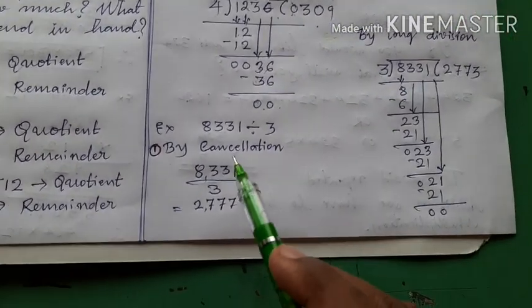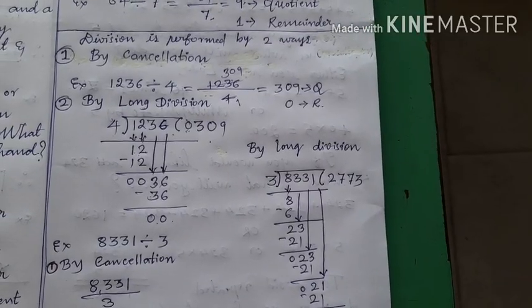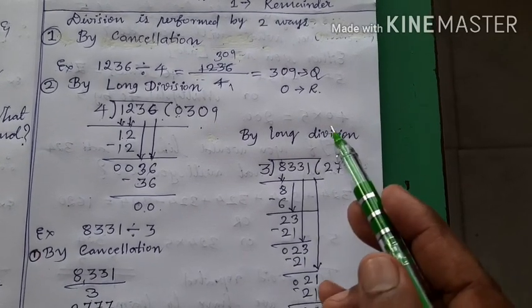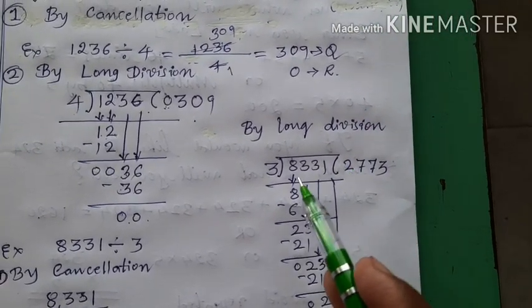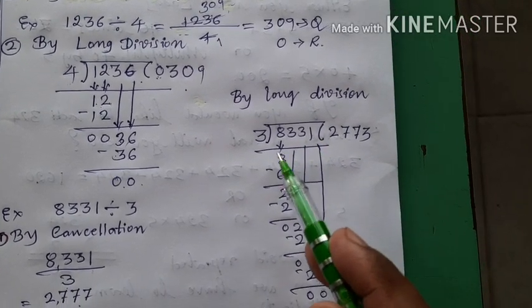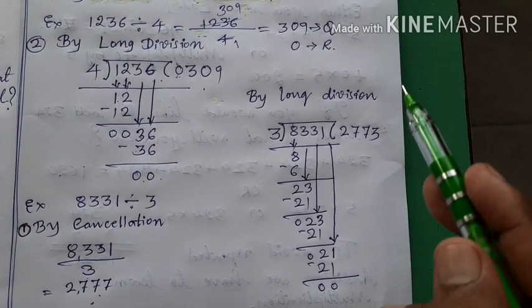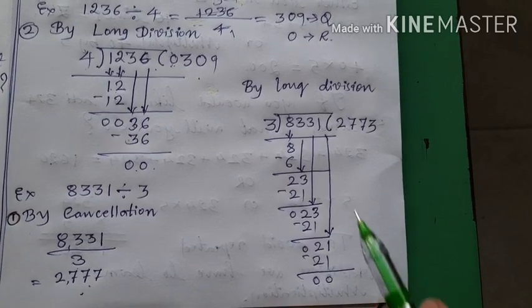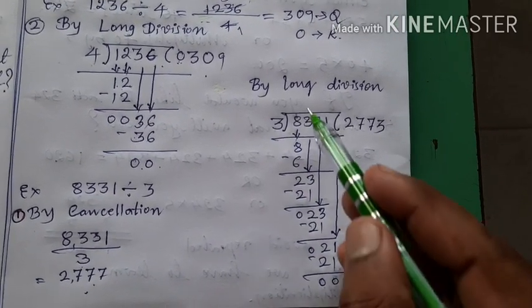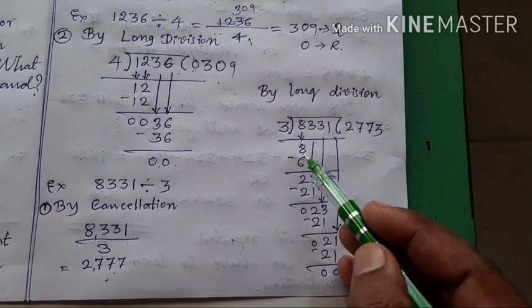Okay. Let us take one more example. 8331 divided by 3. If the division operation is carried out by long division, we have to go like this. Write this dividend inside and divisor outside. And what you should do? First, you should know the table of 3, right? If you don't know, write the table of 3 somewhere, and continue. Put one line here, and go on taking the digits down one by one. Every time you take the digit down, you should compare the down taken digit with the divisor.